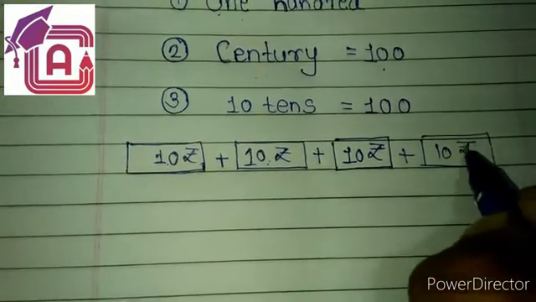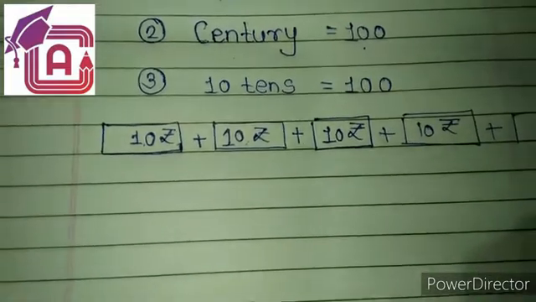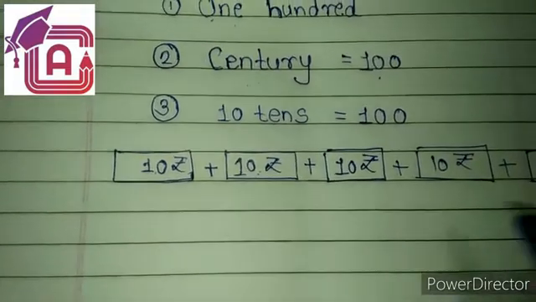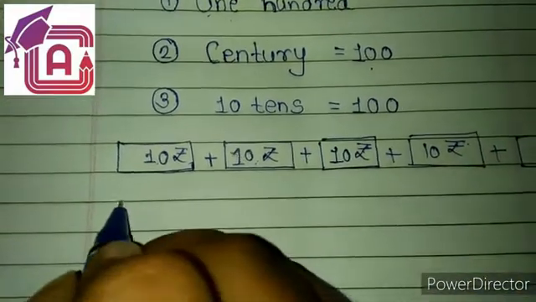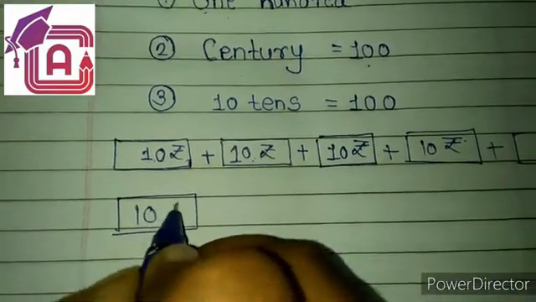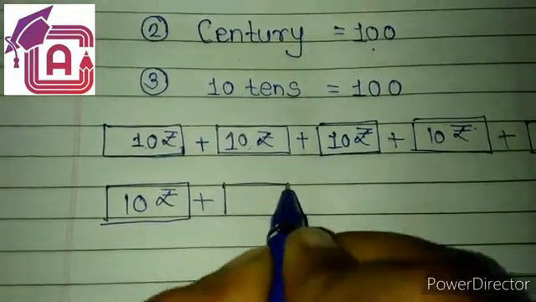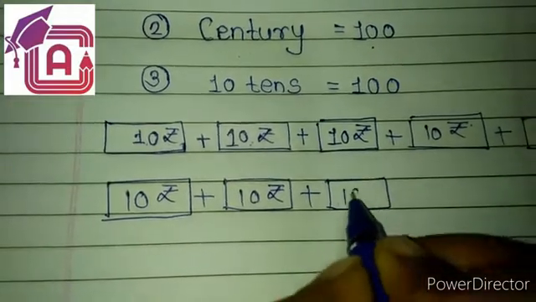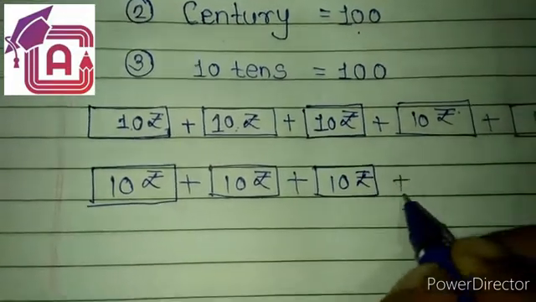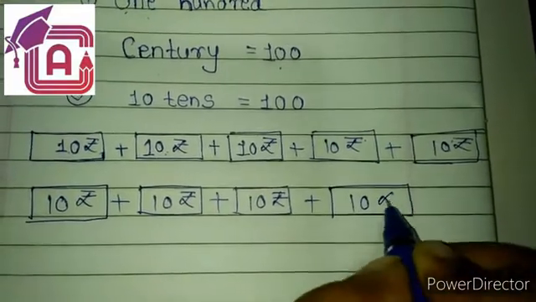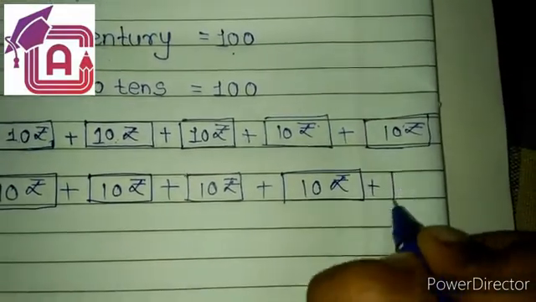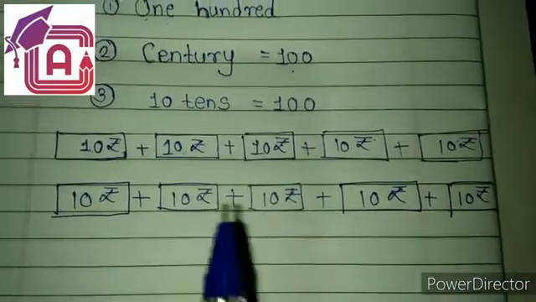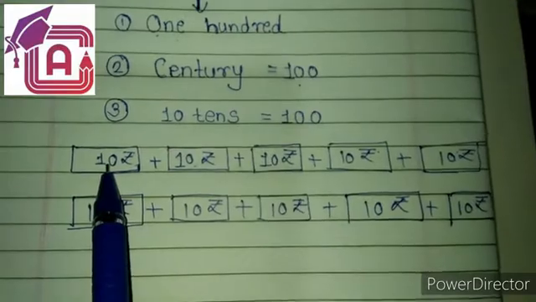So in this way, 1, 2, 3, 4, 5, 6, 7, 8, 9, 10. If I take a 10 rupees note, how many times? 10 times.